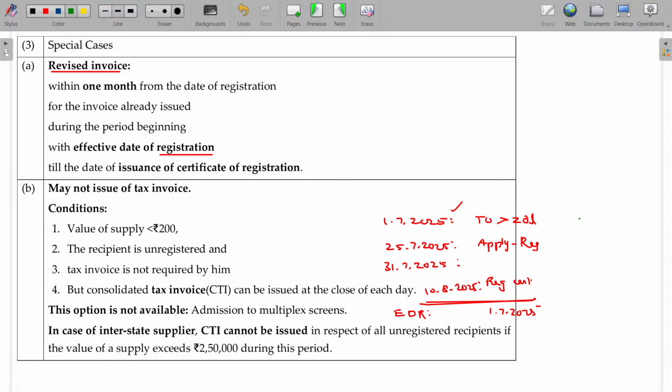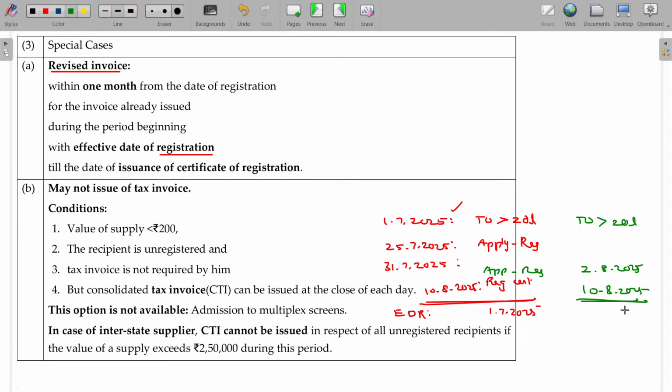Now, your turnover crosses 20 lakhs on 1st July, but you apply for registration on 2nd August 2025, and your registration certificate receipt date is 10th August 2025. Now what happens?